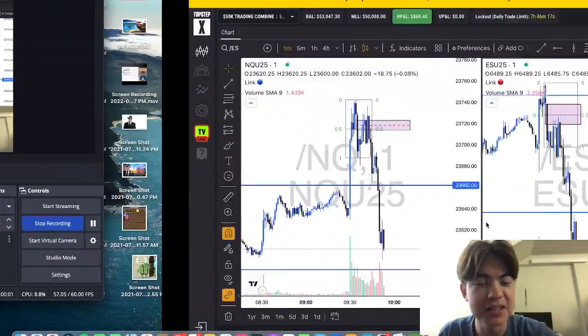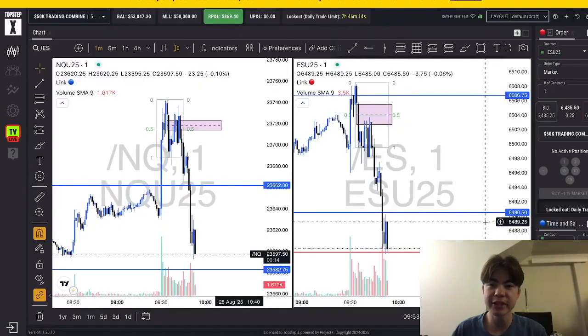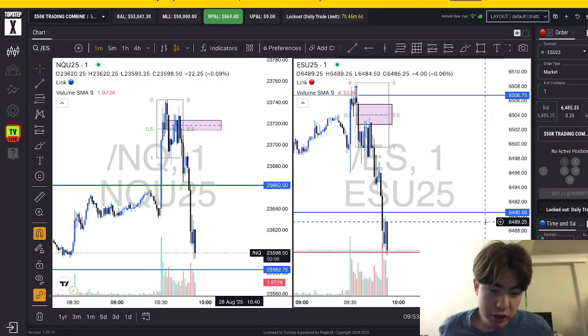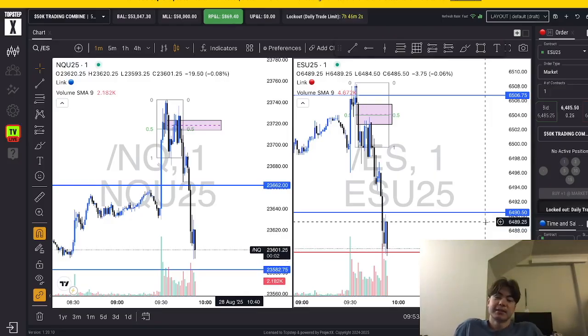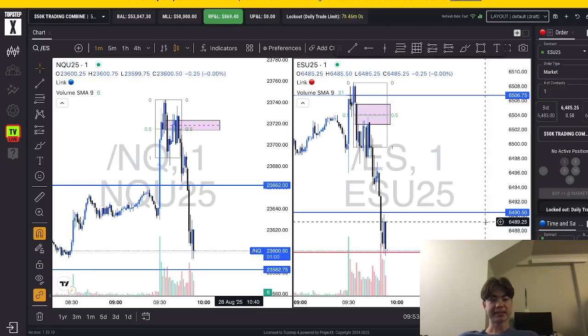Alright guys, so this is actually kind of a bummer, but it says I need $708 more to beat the consistency rule. So that's kind of stupid, but hey, that's how it goes. We have to get one more trading day. Feels like Topstep is just trying to make sure I don't pass the account as soon as possible.